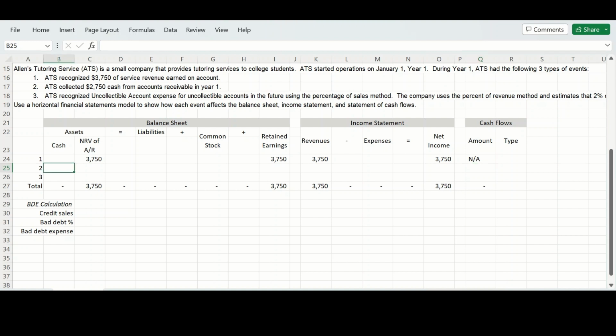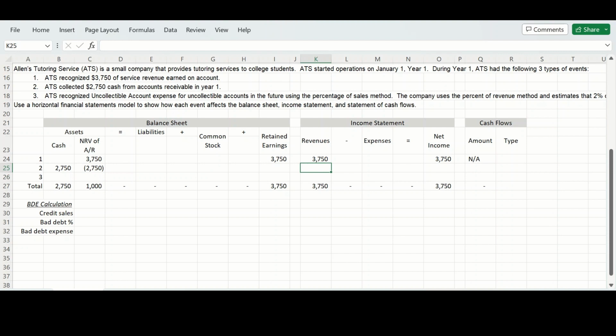So moving on to number 2, we have ATS collecting $2,750 cash from its accounts receivable in year 1. So cash is increasing by $2,750. And we are collecting this off of our accounts receivable, so that is decreasing the accounts receivable or the net realizable value of accounts receivable.